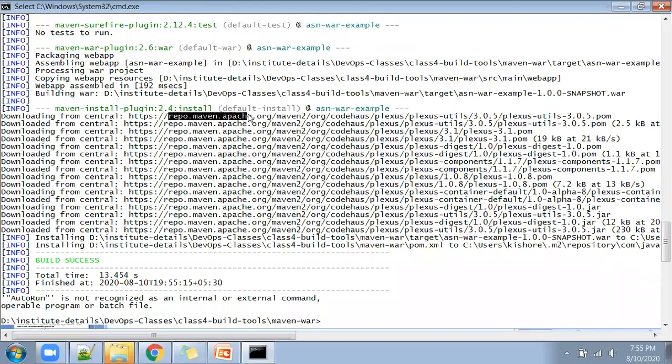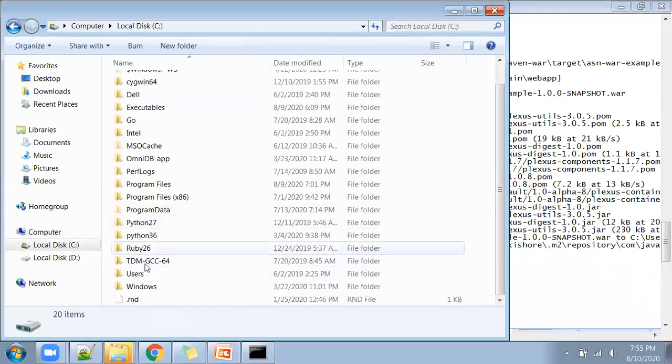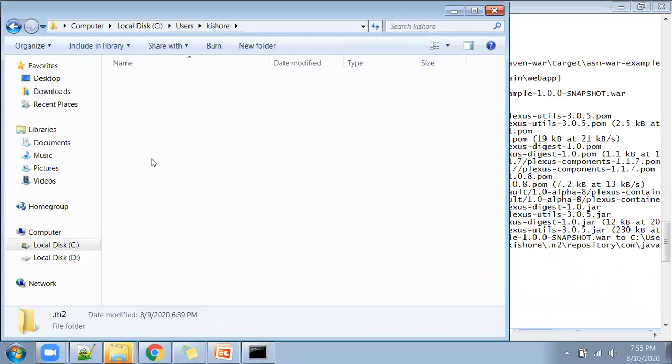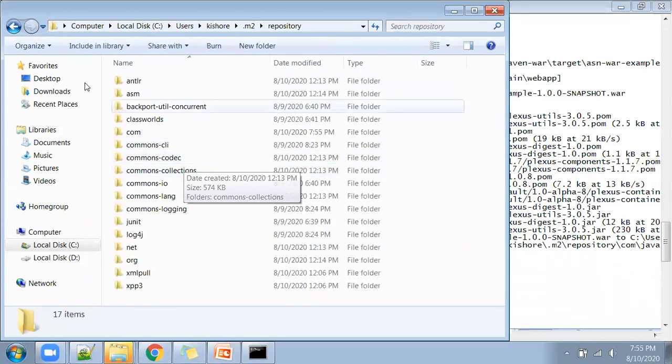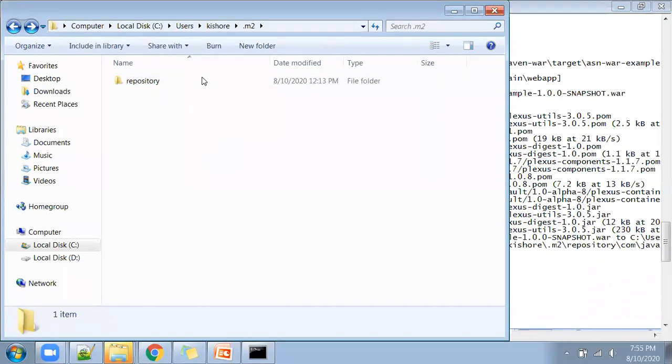It has downloaded, and it will keep all these files in the .m2 folder, which is there in your local profile. If you go to .m2, this is the repository used by Maven. So it will be created under your profile.